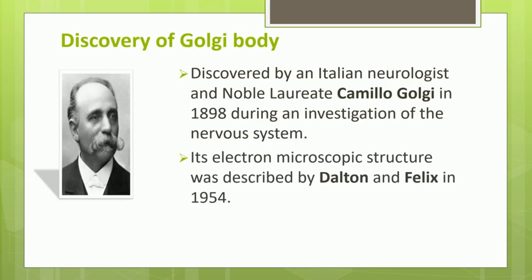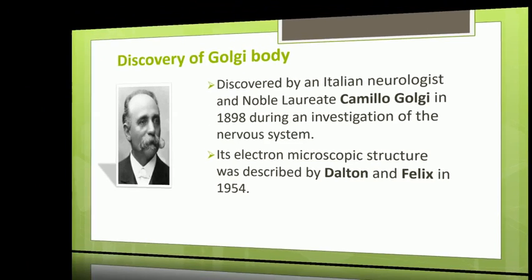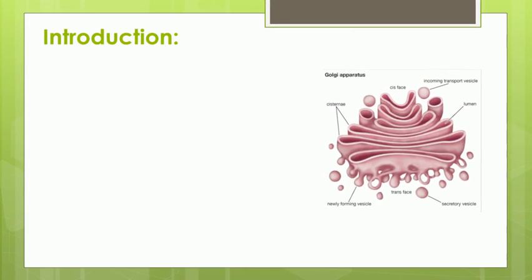Later on, when the electron microscope was discovered, the detailed structure of Golgi apparatus or Golgi body was given by the scientists Dalton and Felix in the year 1954. Now let us get introduced to this Golgi complex.